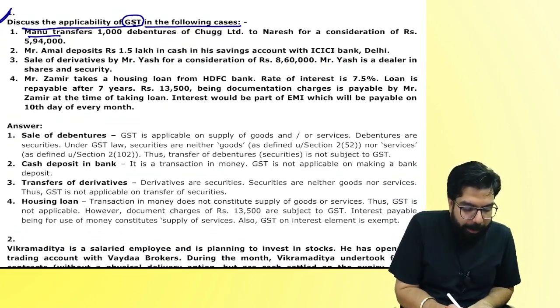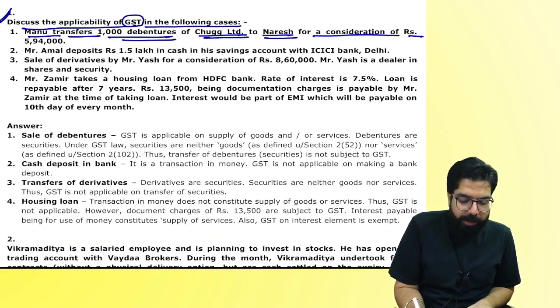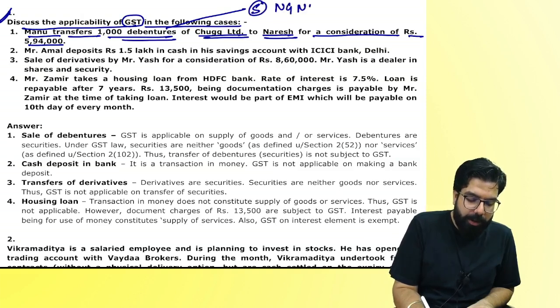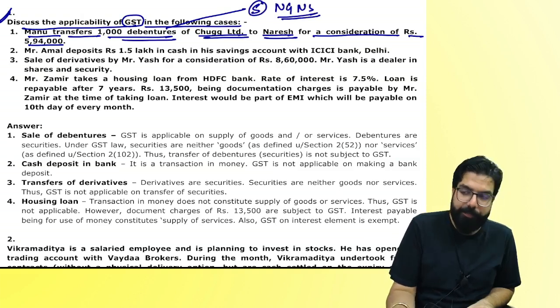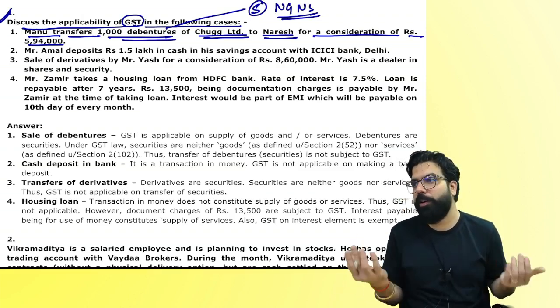Number 1. Manu transfers 1000 debentures of Chug Limited to Naresh for a consideration of 5,94,000. Securities are neither goods nor service. Will GST come or GST will not come? Securities are neither goods nor service, and hence GST will not come.